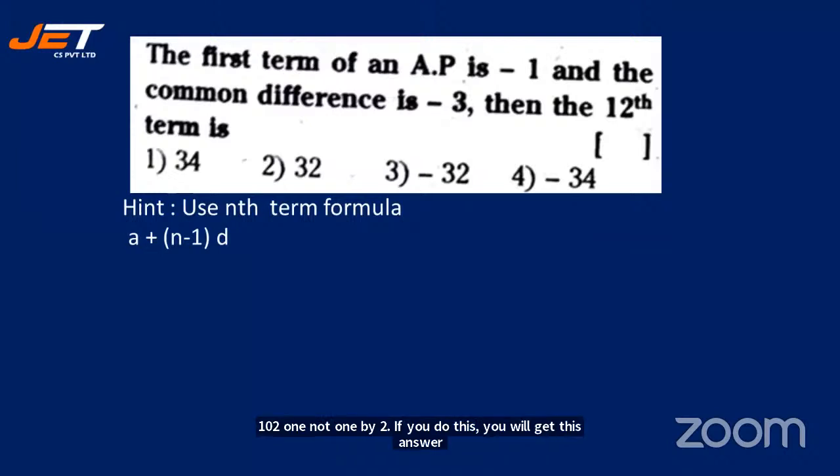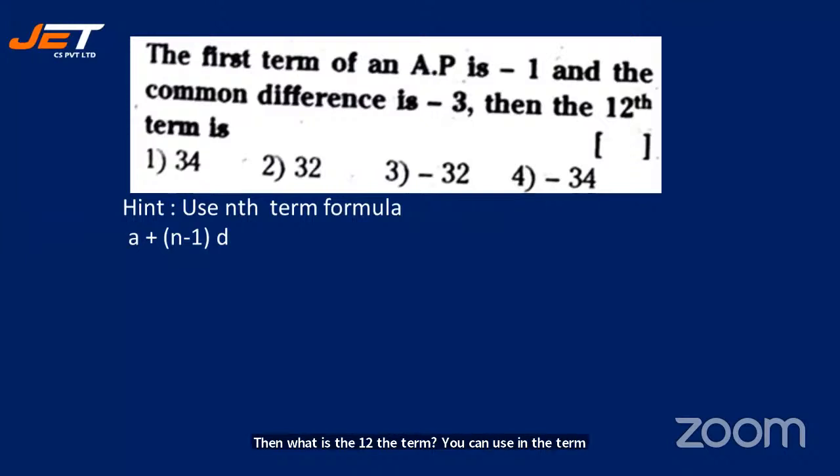See the next one. The first term of an AP is minus 1 and the common difference is minus 3. Then what is the 12th term? You can use the nth term formula. Yes. Now give me your answers. Use the formula. Tell me your answer. It's very simple. a plus n minus 1 into d, that is minus 1 plus 12 minus 1 is 11 into minus 3.